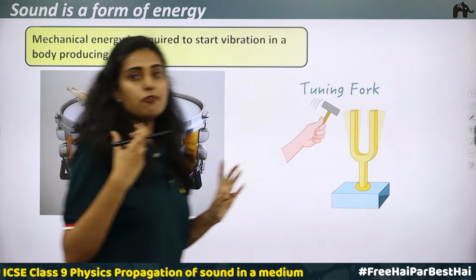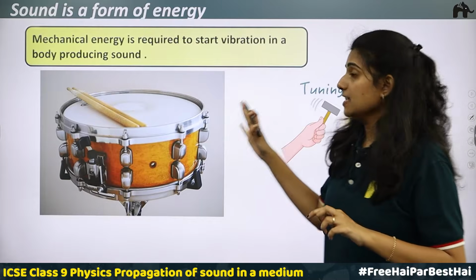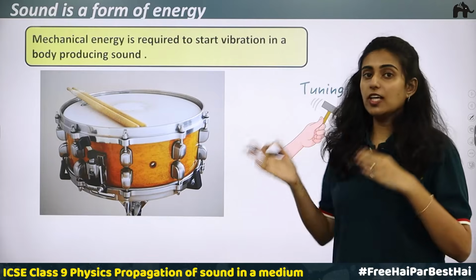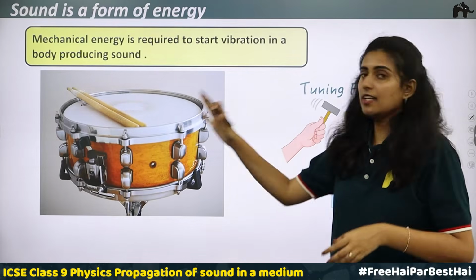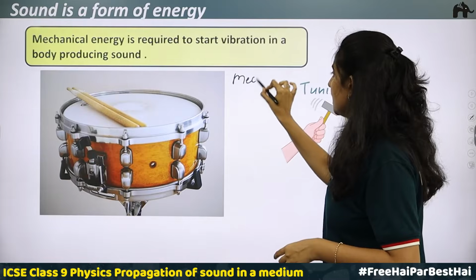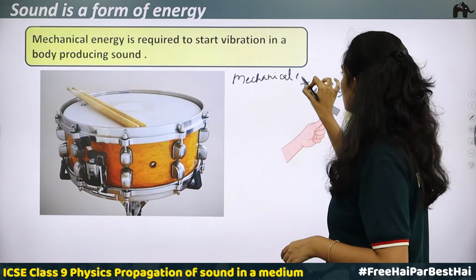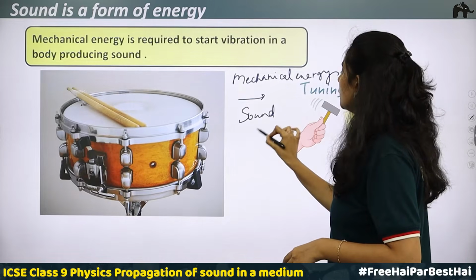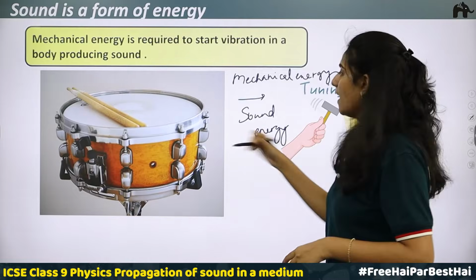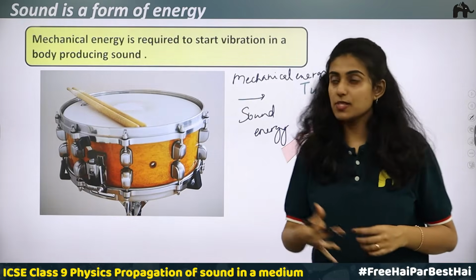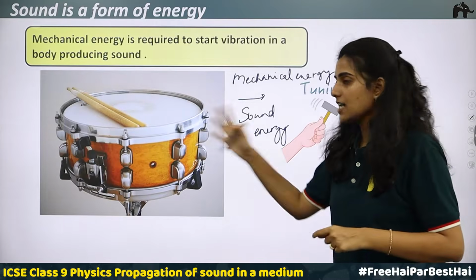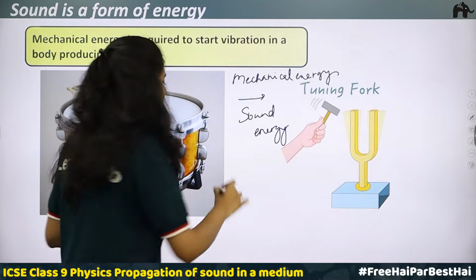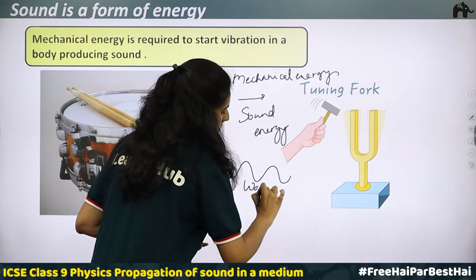We have said that sound is a form of energy and mechanical energy is helping to produce sound. We know that energy conservation, energy can neither be created nor be destroyed, it can only be transformed from one form to another. So here mechanical energy is getting converted into sound energy. Okay. So in all these cases we are doing work, which means there is a mechanical energy which is applied on the vibrating body. The body starts vibrating, it is producing waves. These vibrations travel through air in the form of waves.